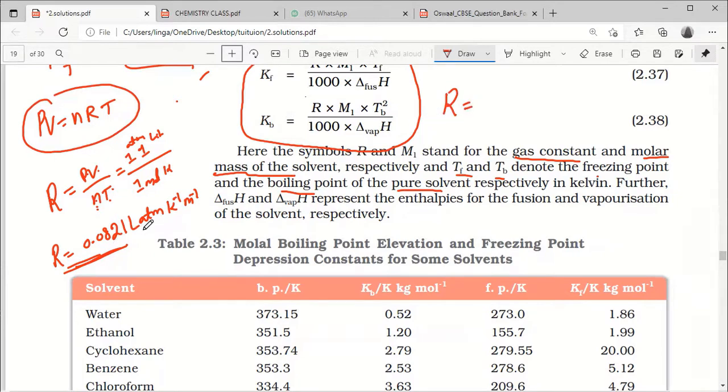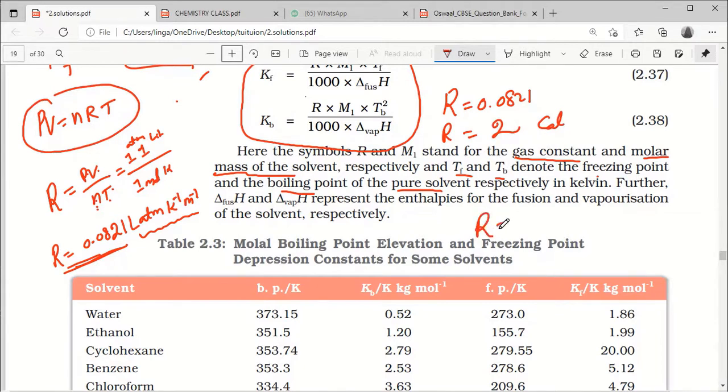One depends on the units. If you take liter and atmosphere, whenever volume and pressure are there, you take 0.0821. Sometimes they will ask you in calories, simply 2 calories. Actually it is 1.98 something, but on average we take only 2 calories.